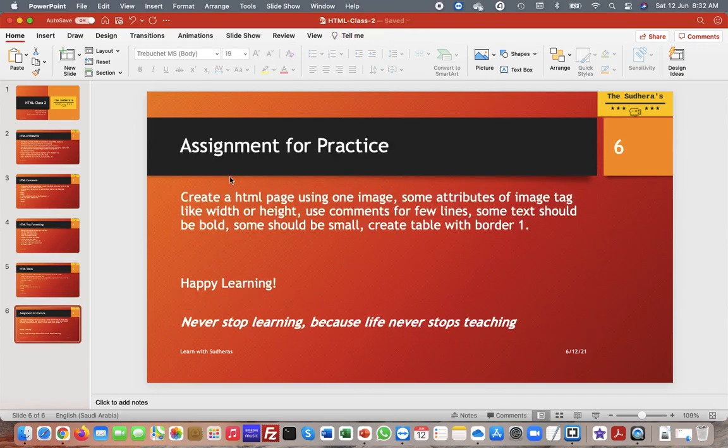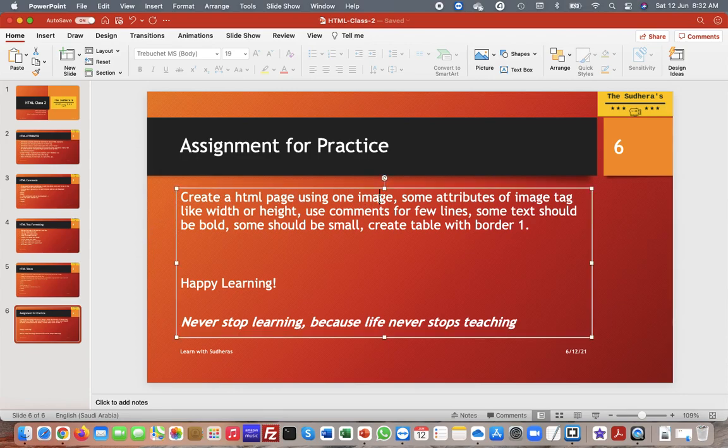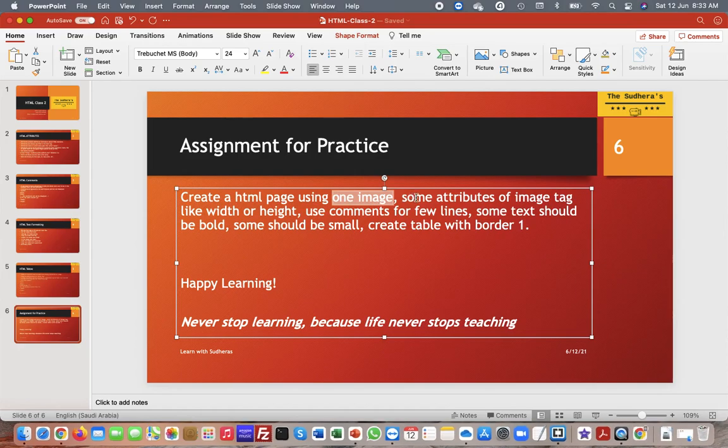So let's try to see the assignment, because in the first class we have not given any assignment, but now you have a basic idea about the HTML tags and HTML, how you can put an image, how you can put some tags. So try to practice. You need to just create an HTML page using one image. So you need to use one image tag. We discussed in class 1. If you have not seen it, kindly see it and practice. Or if you have any questions, you can ask me anytime. Use some of the attributes of the image tag, like width and height. So you need to use the image with attributes, like width or height.